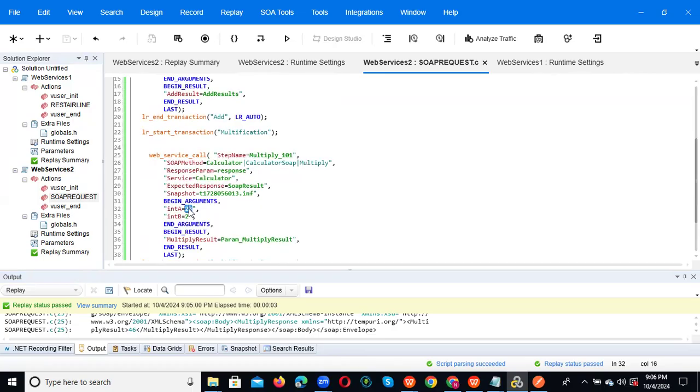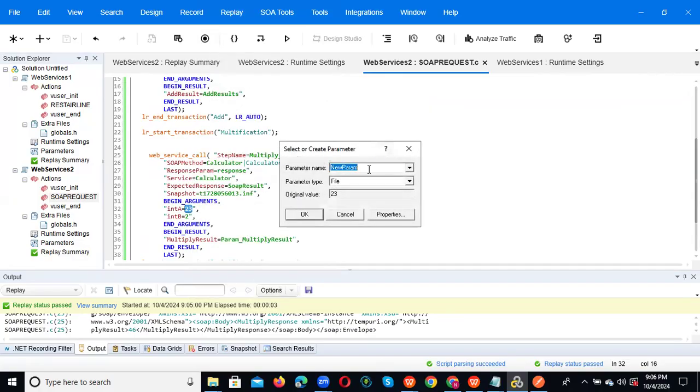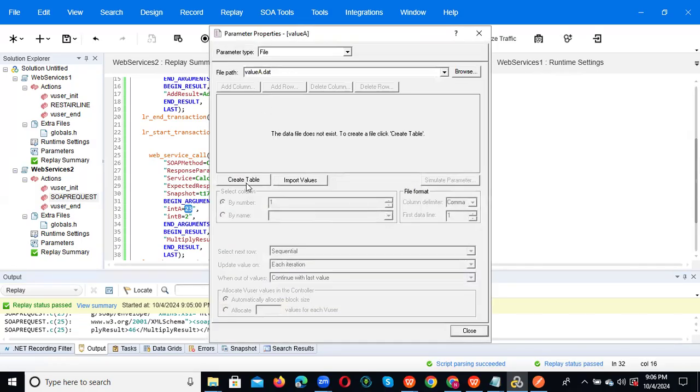If you click here, right-click, replace with parameter, create new parameter, and give the parameter name as value A, because value A is better. After that go to properties, click create table and click OK.